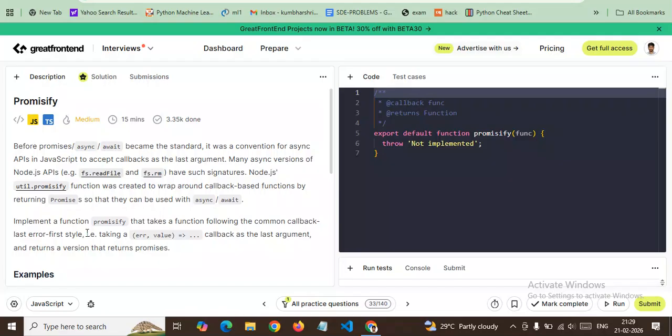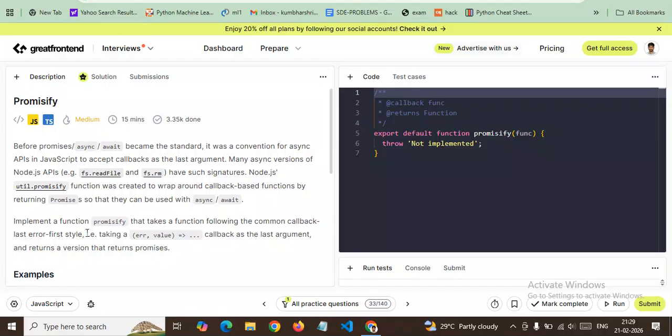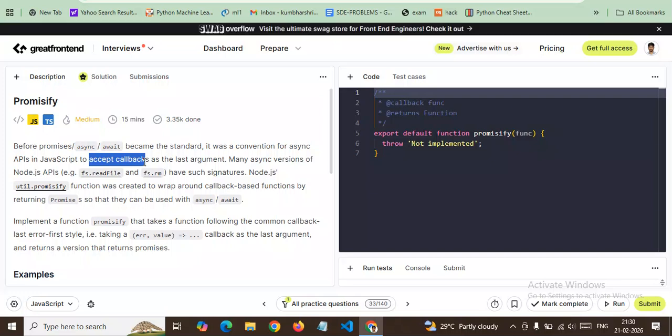Today we are going to learn about the Promisify function. Before that, let's understand what the problem was. In older JavaScript, when there were no promises or async await, functions accepted callbacks as the last argument to perform asynchronous operations.